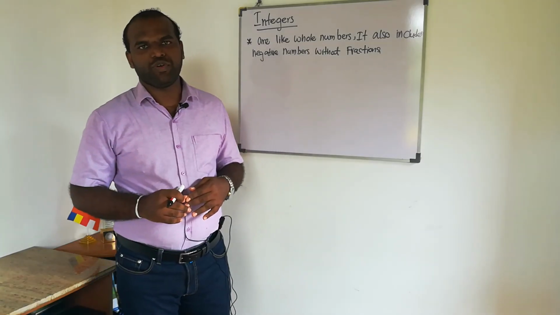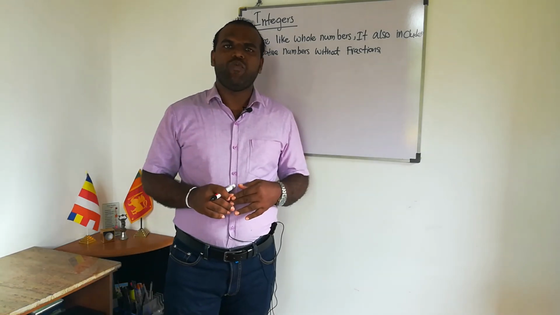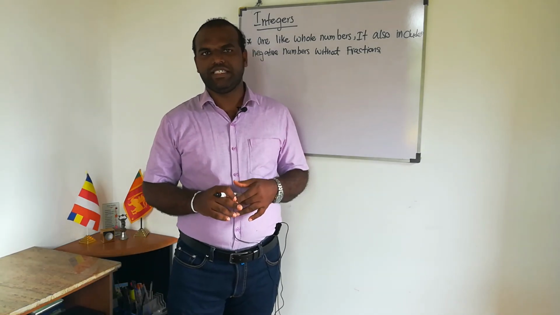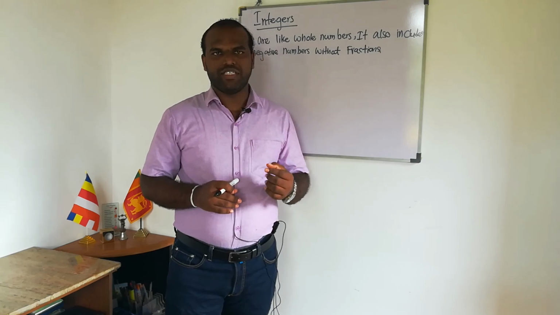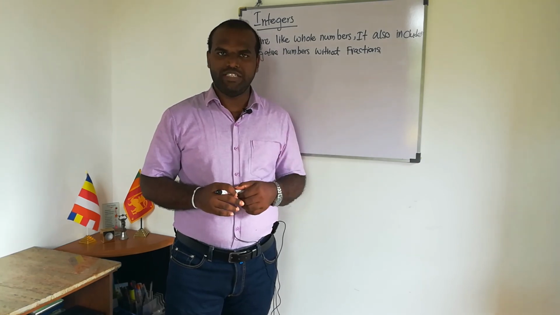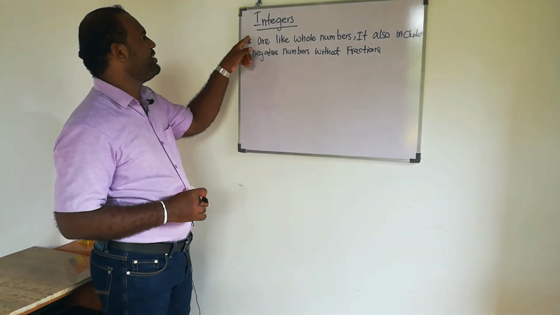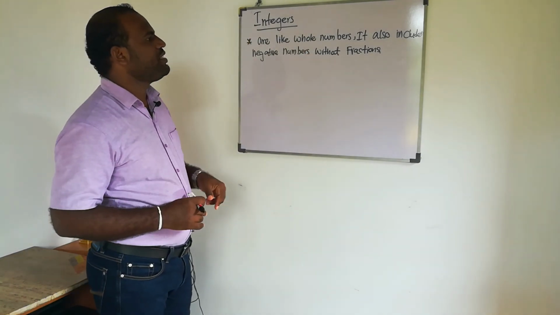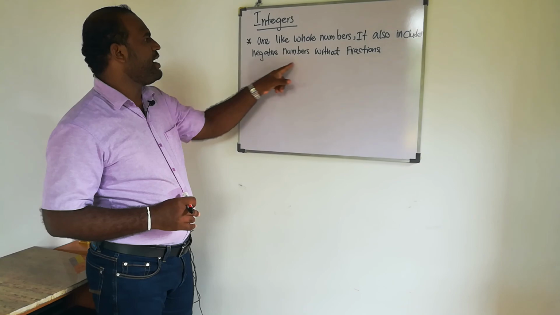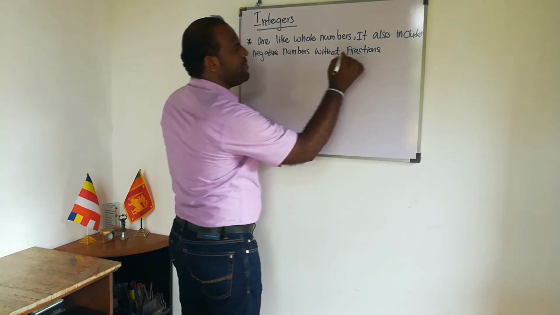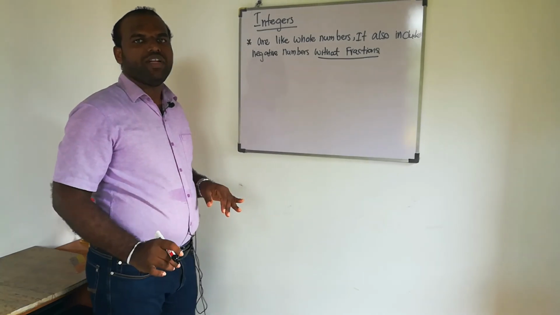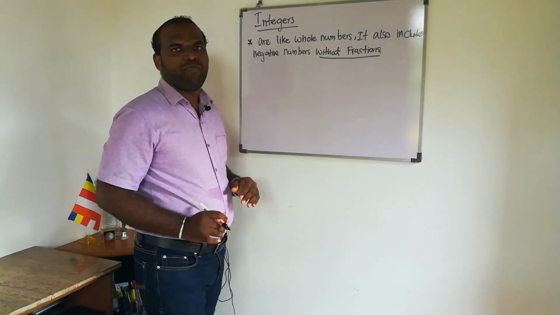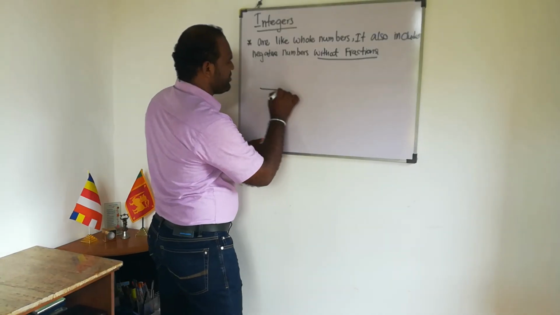Now I'm going to talk about integers. What are integers? Integers are like whole numbers without fractions. They also include negative numbers. Remember, without fractions. I will draw a number line for better understanding.